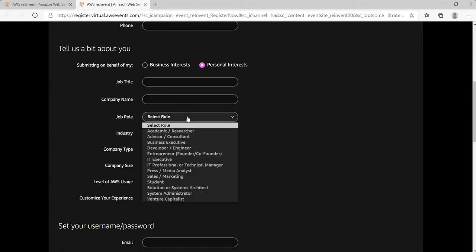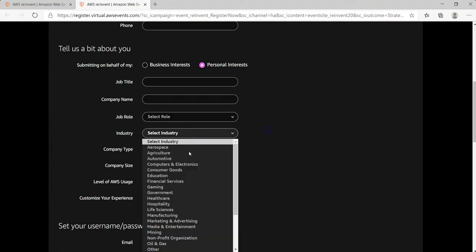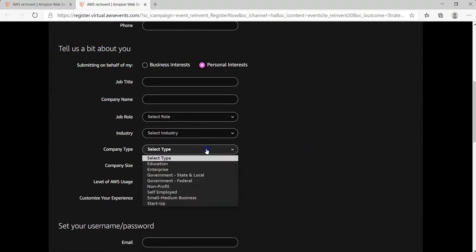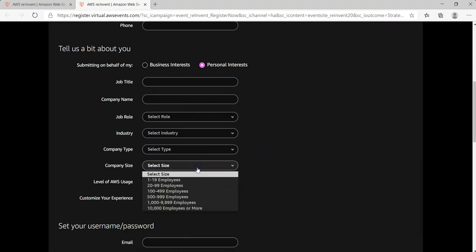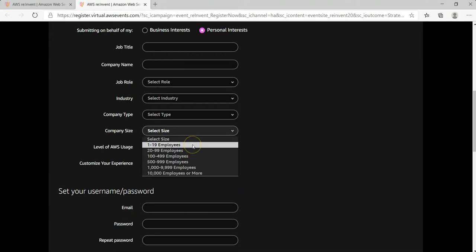Then you need to select your role and your industry, then the type of work that you or your company do. Then you select the relevant company size. If you are an individual, you can select the first option, considering yourself as the only employee working on AWS projects.